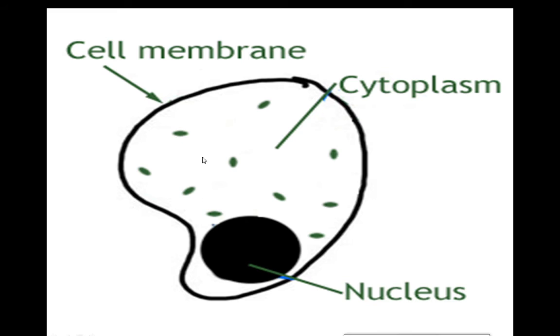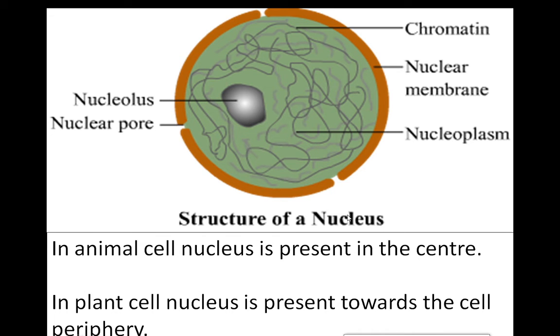Other cell organelles are there inside the cytoplasm, but the nucleus is the main component or organelle of the cell. Why? Because this nucleus has genetic material inside it.